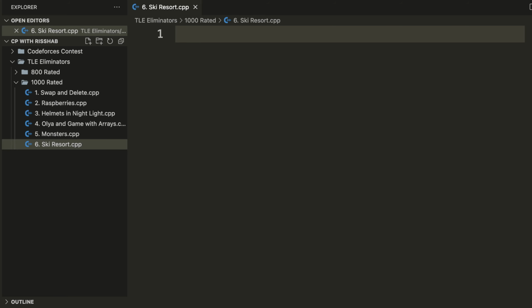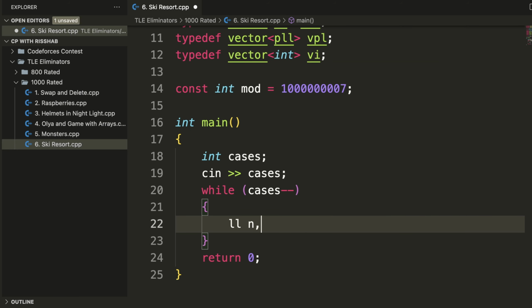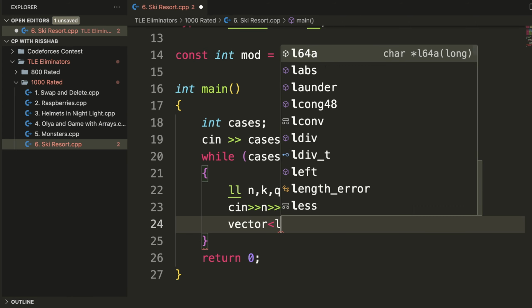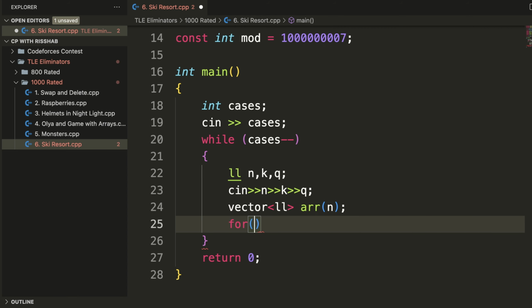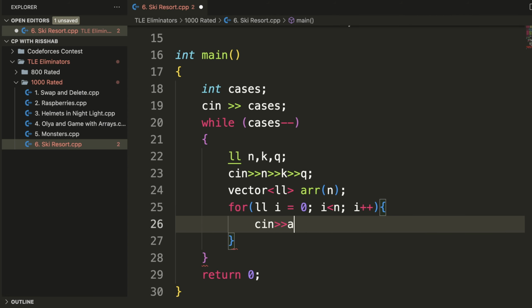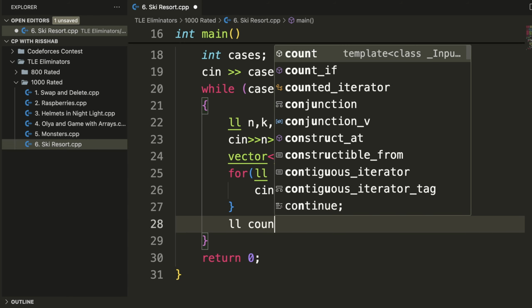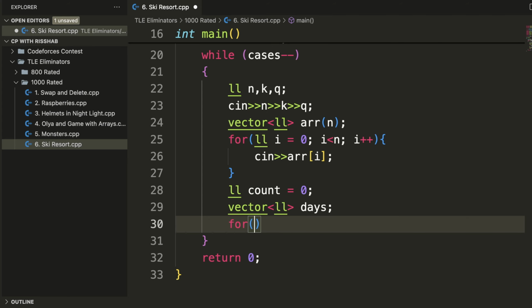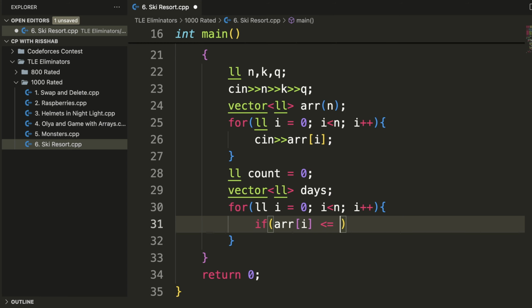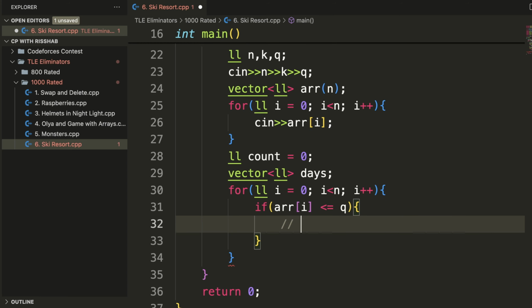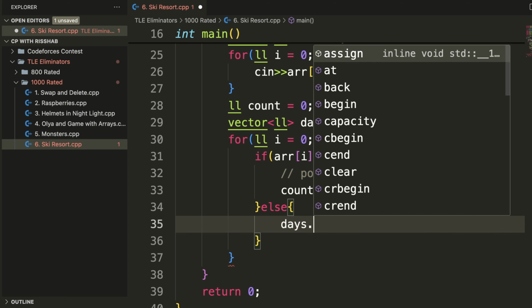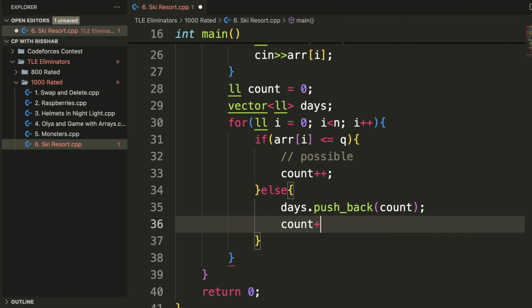Now let's code it up. So I have my boilerplate code here. We would be given an n, k and a q. We will take them as inputs. We will make a vector of arr, that would be the temperatures. So we will take the inputs, and after that we will have a count, that is initially 0, and we would have a vector of days, like these many consecutive days the person can go. Then we will iterate over the array again. If the element is less than or equal to q, that means it's possible, then we will increment the count. Otherwise we would push the count into the days array, and we would assign it to 0.